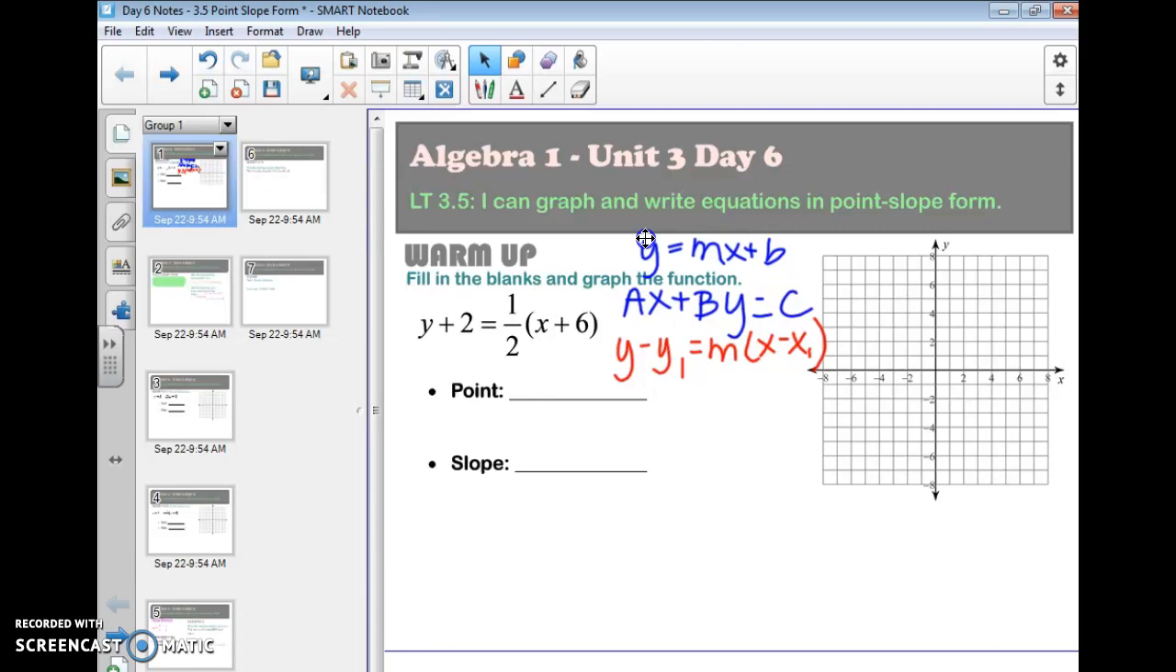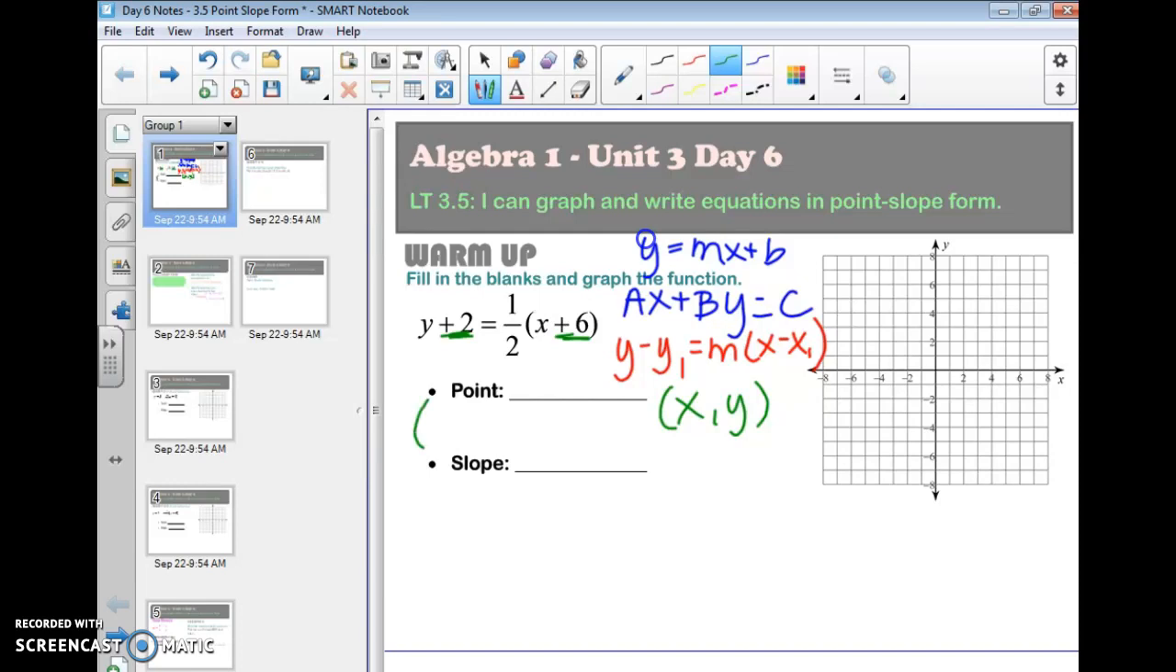Here's what you're going to do. You'll notice there are numbers next to the x and y of your equation. When we write a coordinate point, we always write an x comma y. So we're going to do that. We're going to put our x value and our y value, but we have to change the sign of each. So since this was x plus 6, I'm going to make it a negative 6. And since this was a y plus 2, I'm going to make it a negative 2. So my point is negative 6, negative 2.